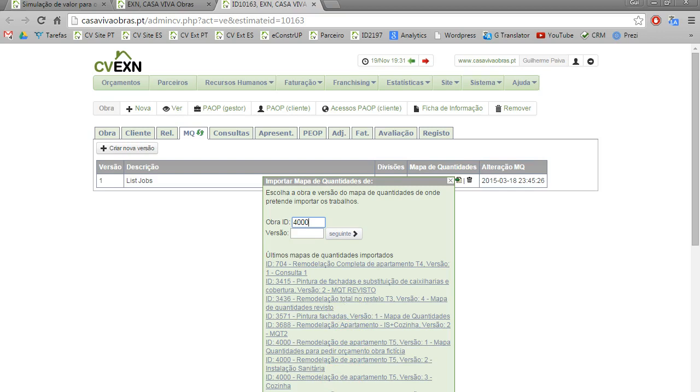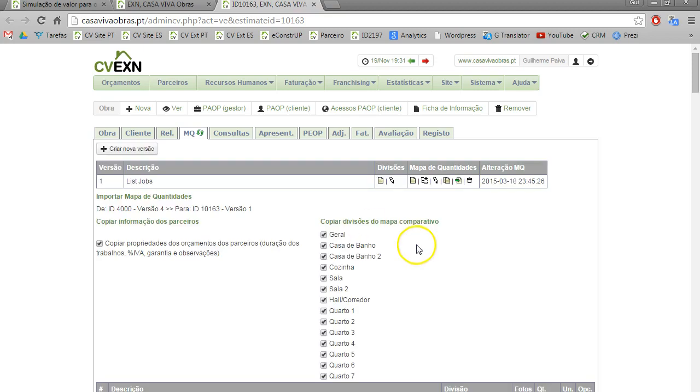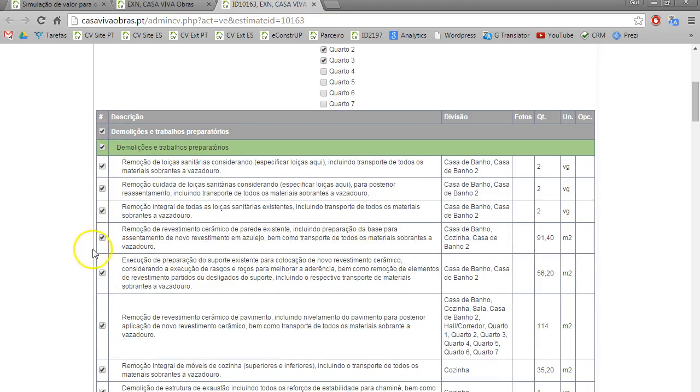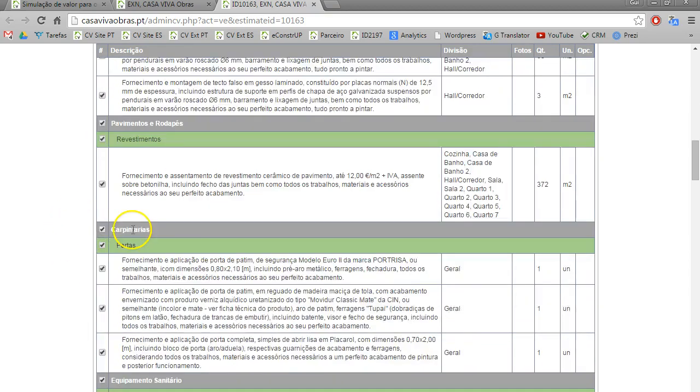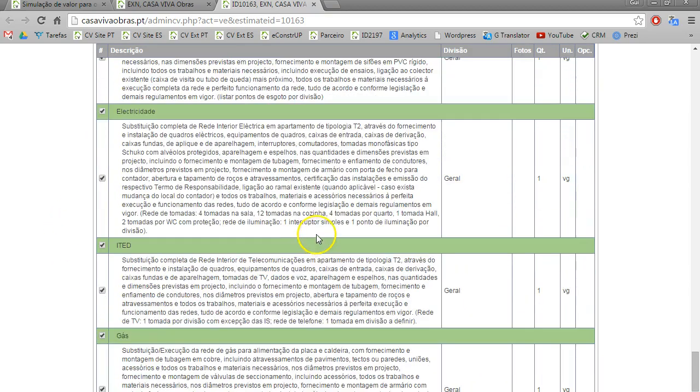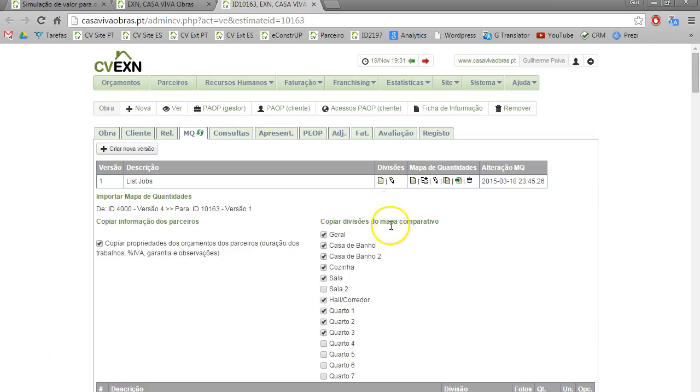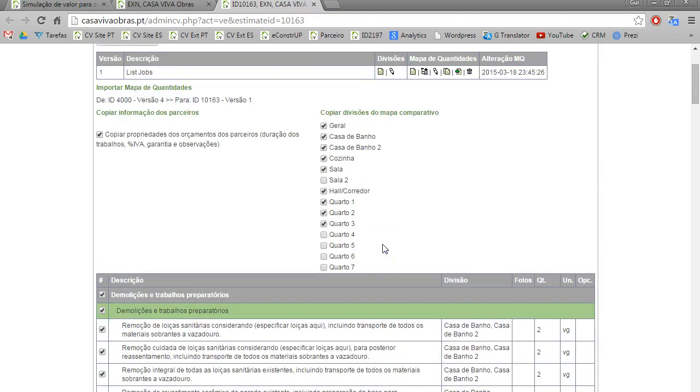So for example, I have here a renovation with the ID 4000. I already know it by heart because we always use the same. And here I could choose, for example, if this was a renovation of a house with 3 bedrooms, and we have only 1 living room and 2 bathrooms. And here I can choose the works, the jobs I want to have. And after this I would press save, and I would have the list of jobs. Something that takes 1 day of work would be automatically done.